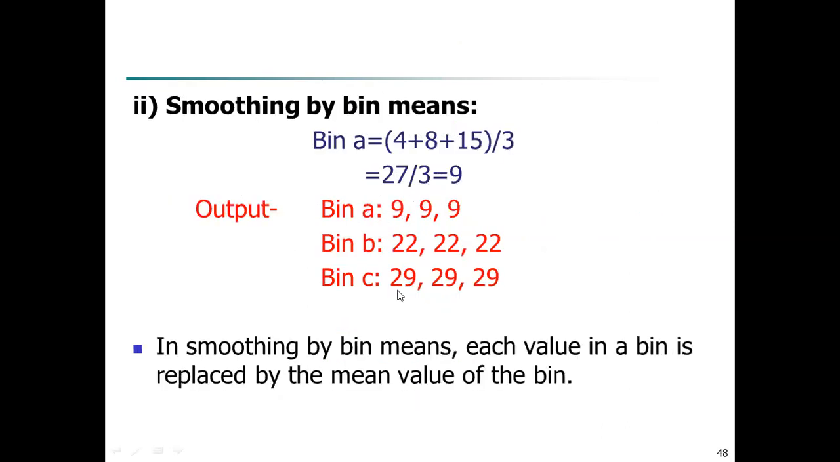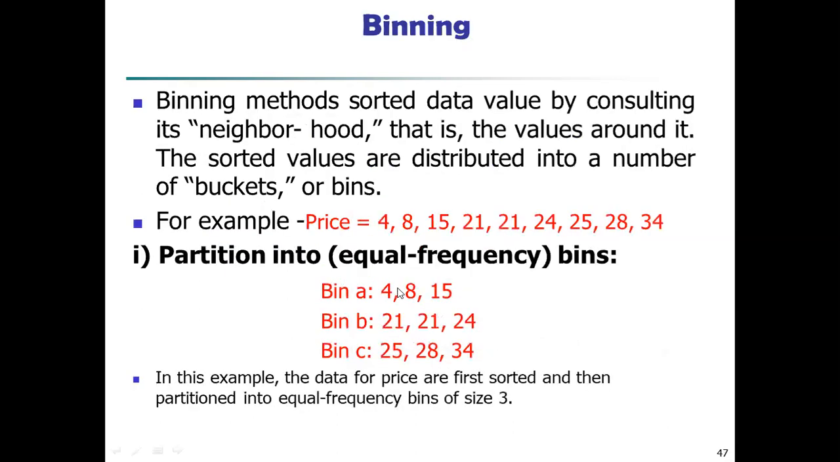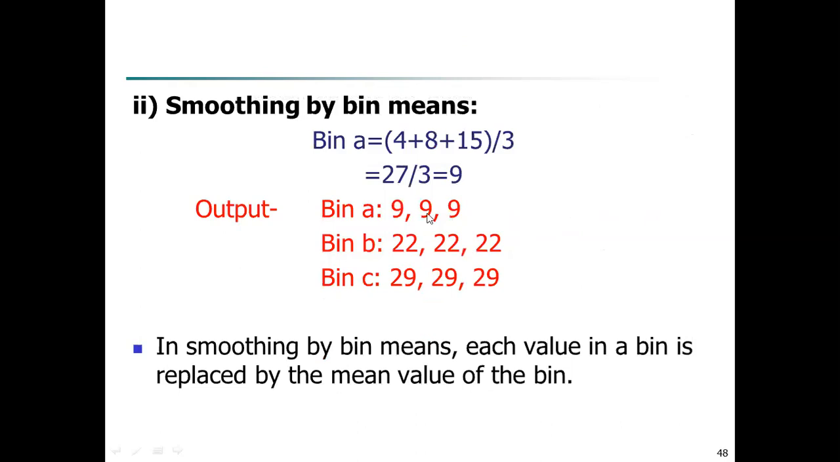So instead of 4 8 15, what will be the value now? 9. Why? Because the mean of this is 9. Same way, we have to calculate the mean for bin B. What will be the mean? 21 plus 21 plus 24 divided by 3. So it is 22. So replace all values by 22. And same for bin C, the mean is 29, right? So replace all values by 29.